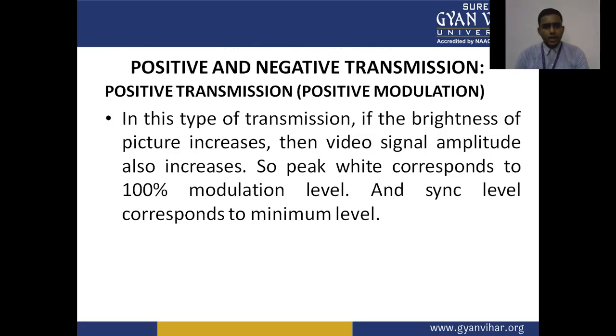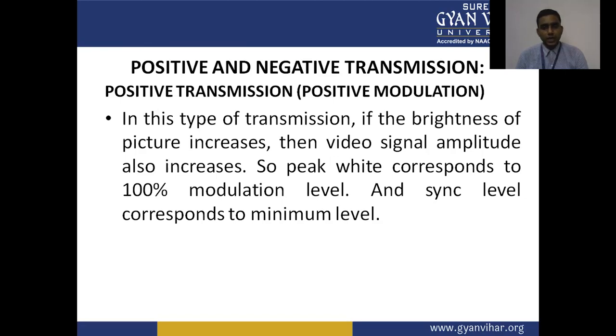Next, we have positive and negative transmission. How is positive and negative transmission possible in the TV transmission system? In this type of transmission, if the brightness of the picture increases, then the video signal amplitude also increases.